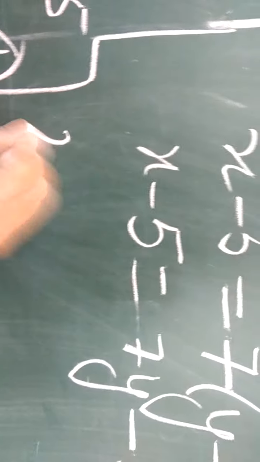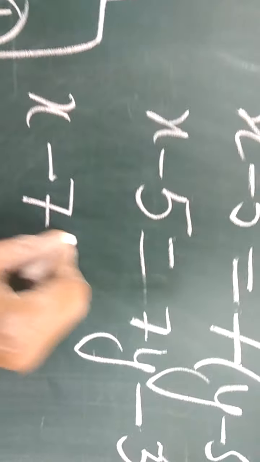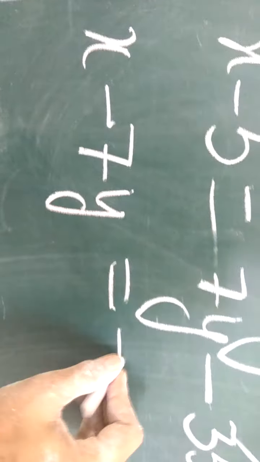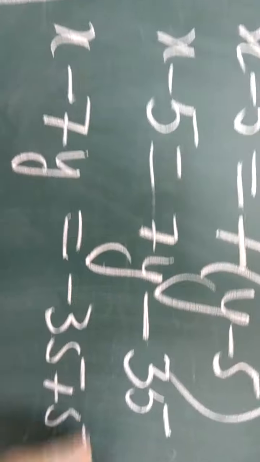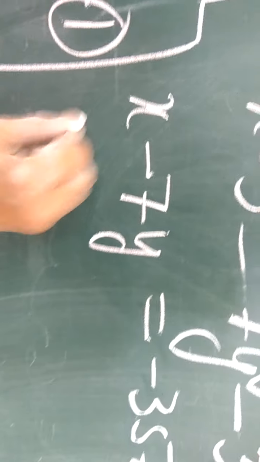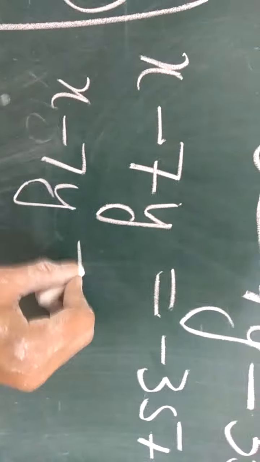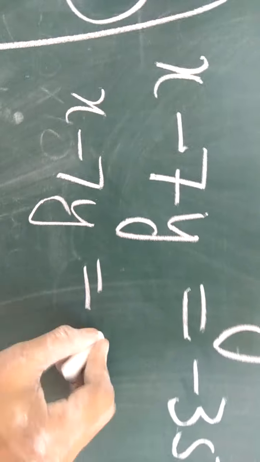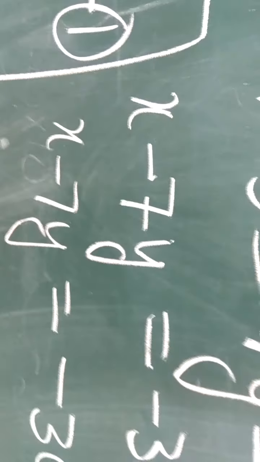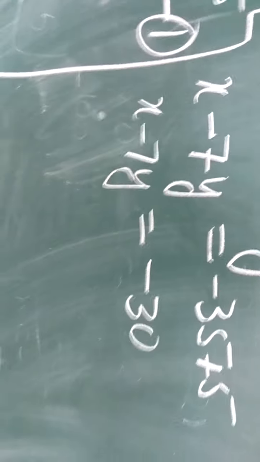Now x minus 7y is equal to minus 35 plus 5, so x minus 7y is equal to minus 30. So this will be your second equation, right?